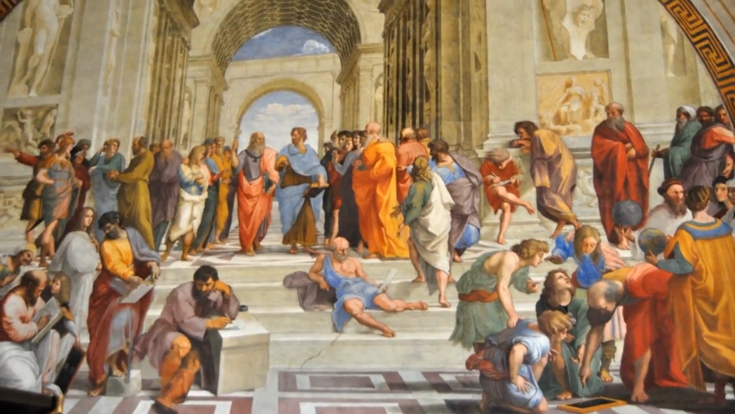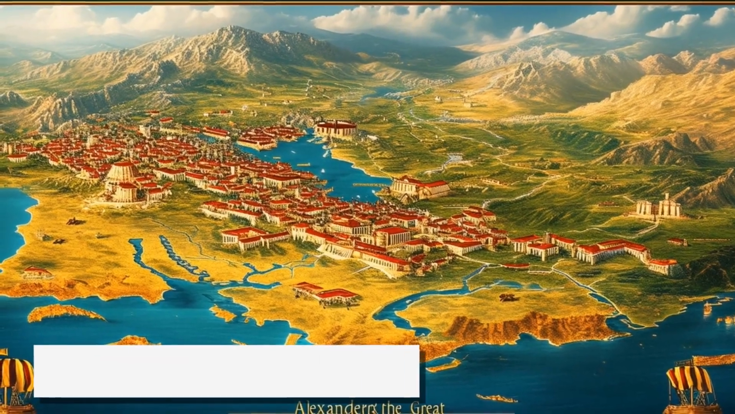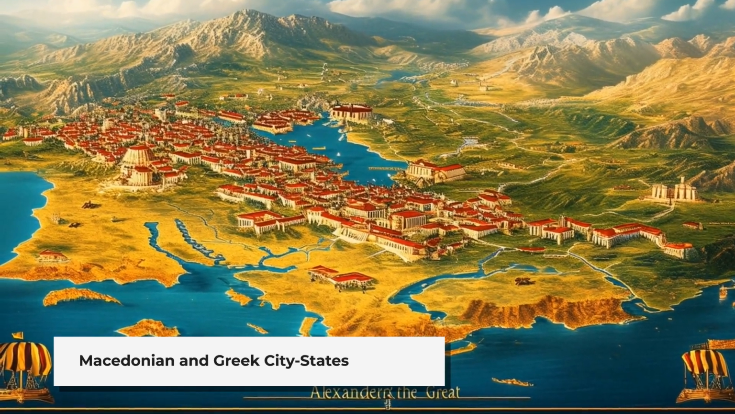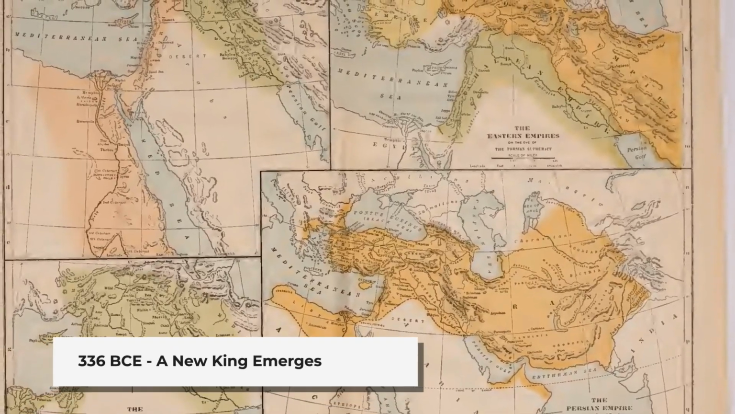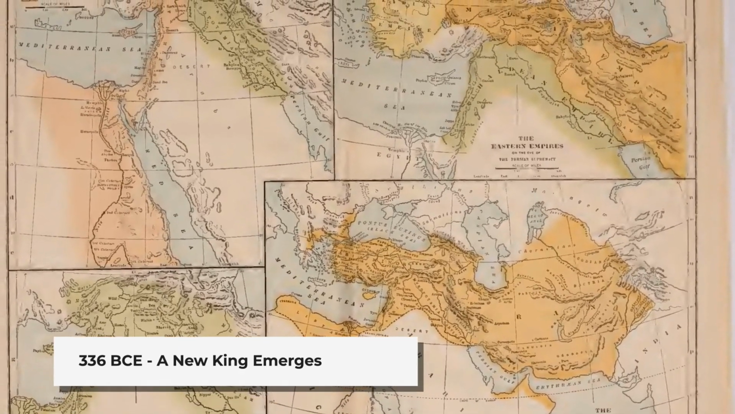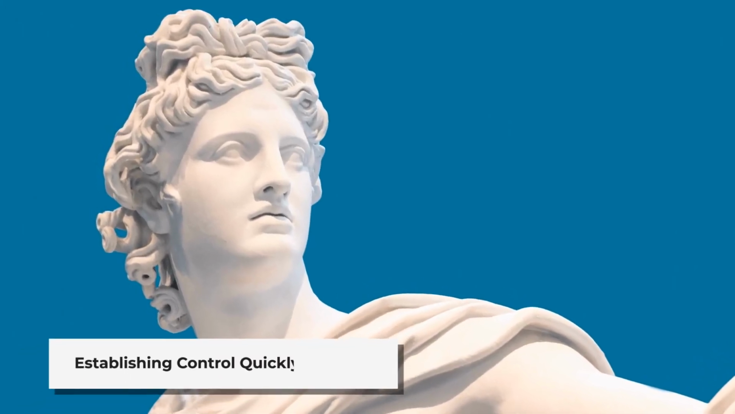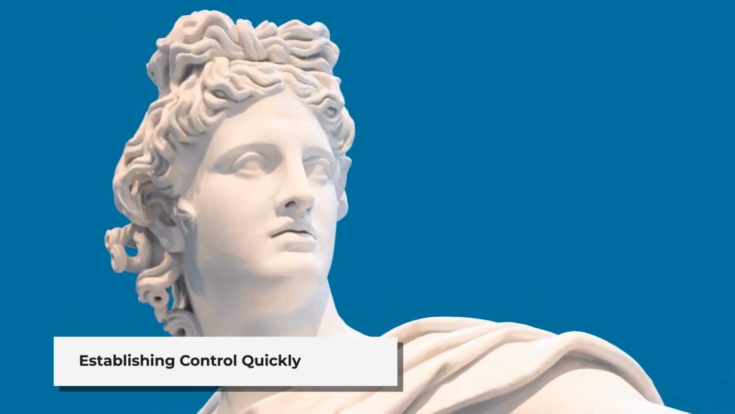Scene 3. Securing the Macedonian throne. Visual: a map animation of Macedonia, with animated characters representing Macedonian and Greek city-states. Text overlay: 336 BCE. Philip II assassinated. Alexander becomes king. Narration: Alexander's swift actions to establish control, securing loyalty from Macedon and the Greek states.